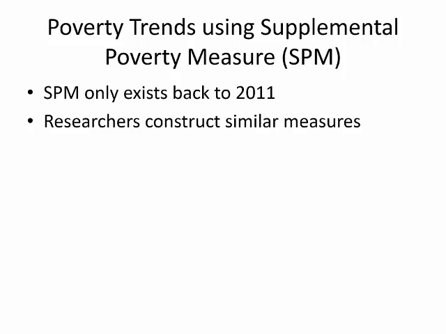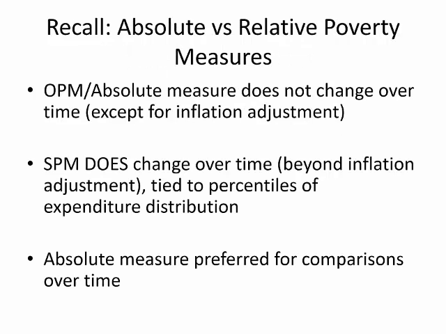We will focus on a measure developed by a particular group of researchers that is very close to the SPM but differs in an important way. Recall that the SPM is a quasi-relative measure of poverty. It is not an absolute measure like the official rate that sets a threshold at one point in time and then makes adjustments over time based on the inflation rate.